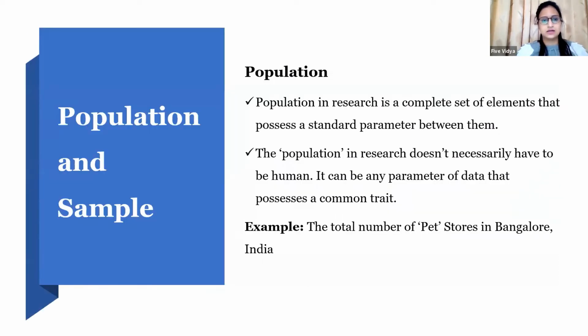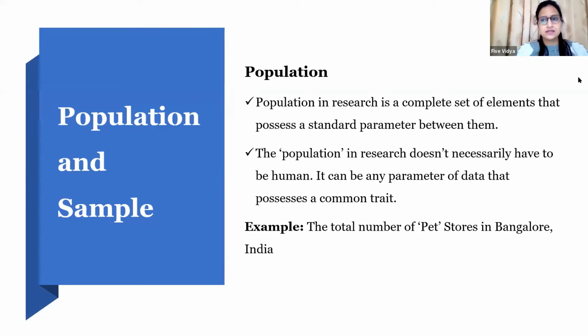Now I'm starting with the first definition, which is very simple, but all the scholars often get confused between the terms. Usually when I talk to them, they are confused about which is to be considered as a population and what is to be considered as a sample. So it's a basic thing.